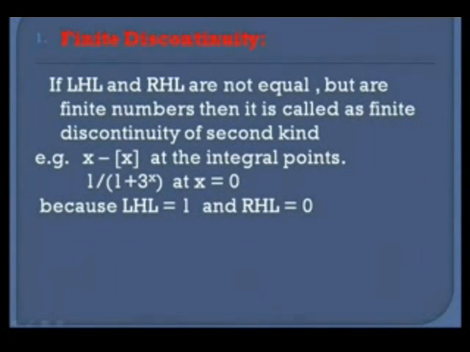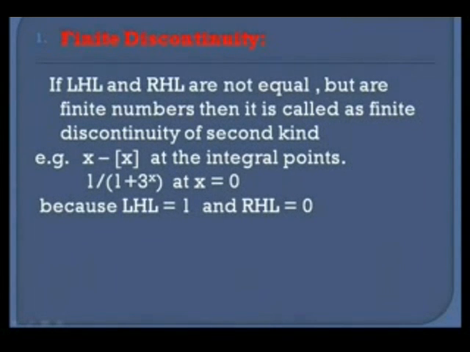x minus the greatest integer function of x at the integral points. So if f(x) is x minus the greatest integer function of x, then at all the integral points we see that LHL is not equal to the RHL, but these are actually finite numbers, thus this comes under the category of finite discontinuity.